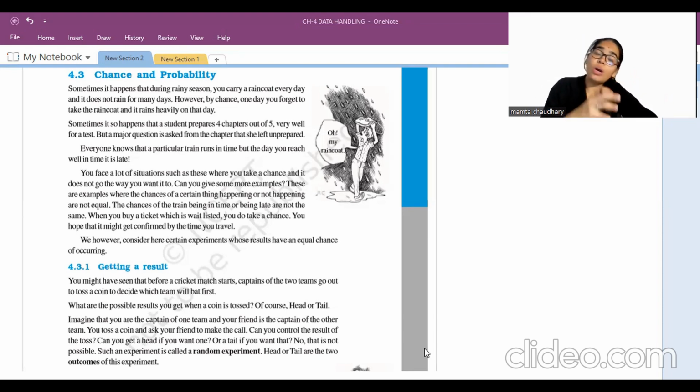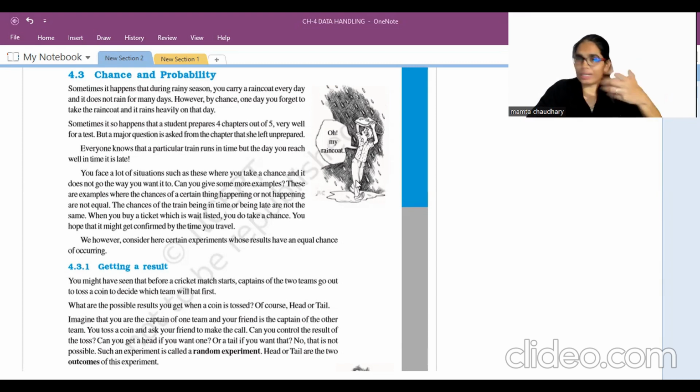Now what is basically probability? Probability means the chances of an event happening. Like, yes, you might go or not. 50-50. What will we say? It's 50-50. So 50-50 is what? It's a probability basically. Probability is the chance of an event occurring.